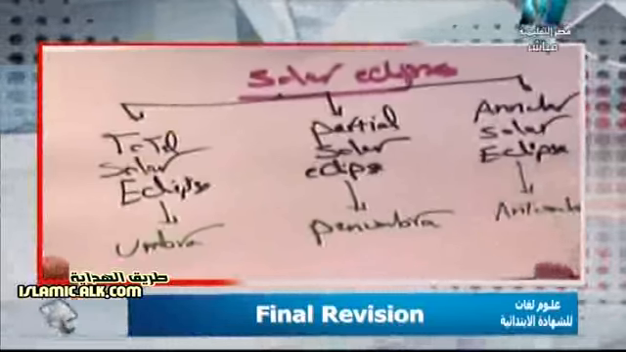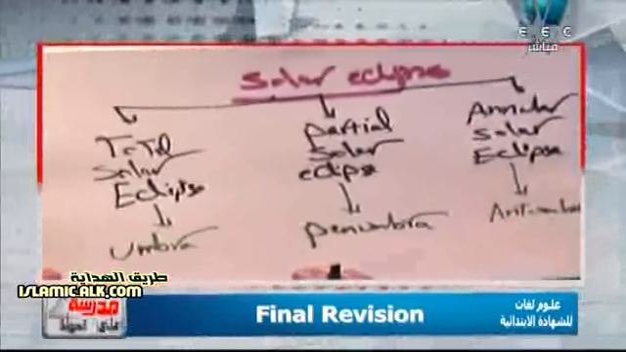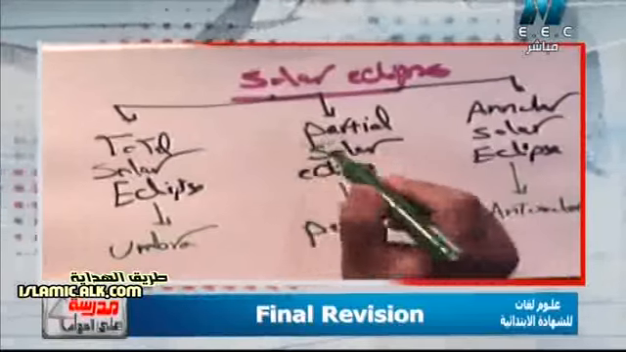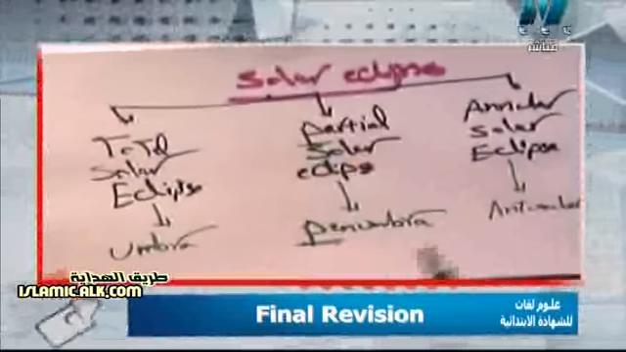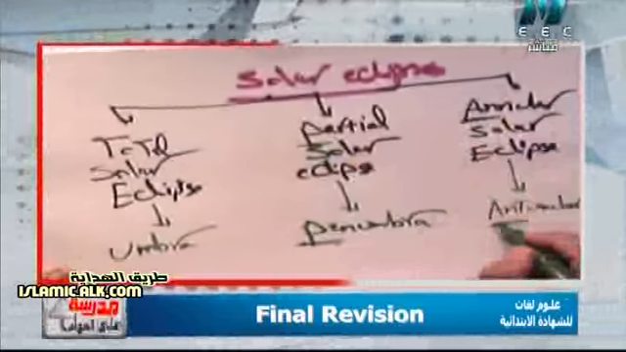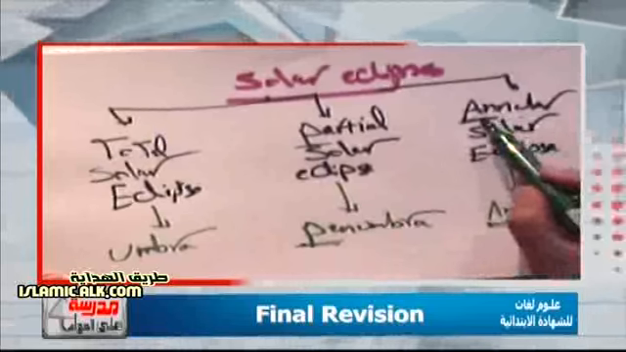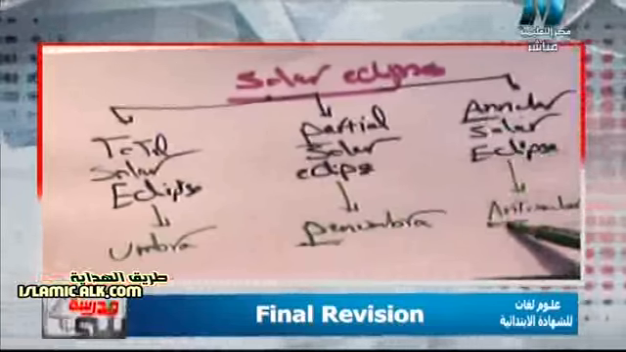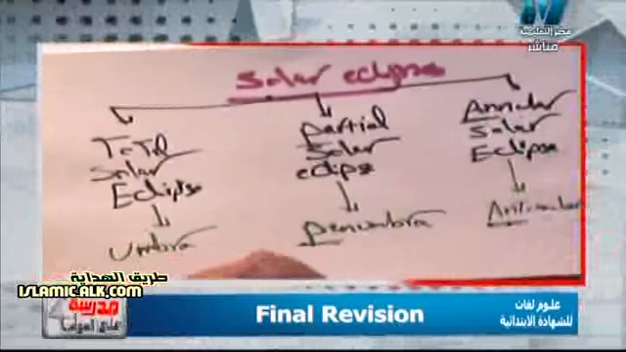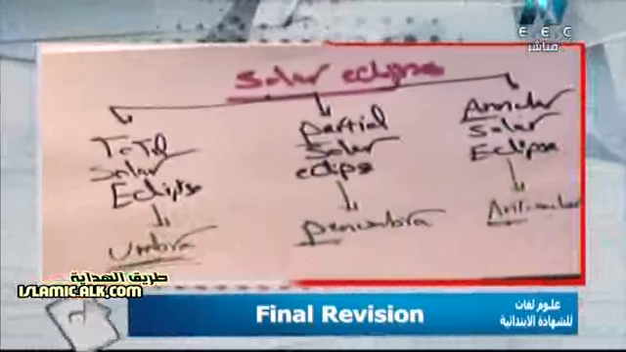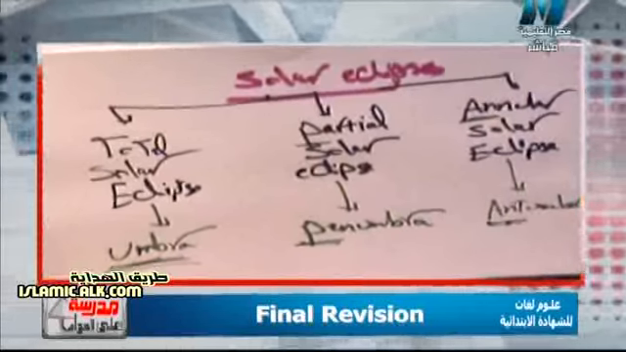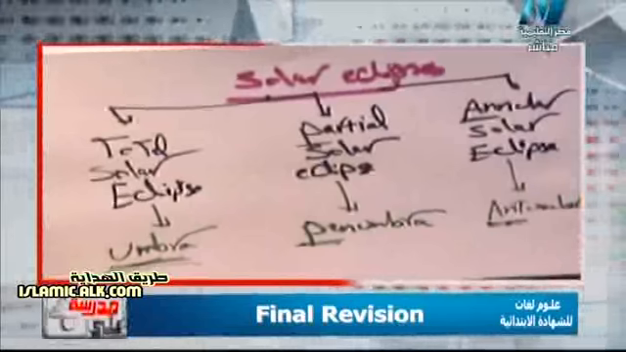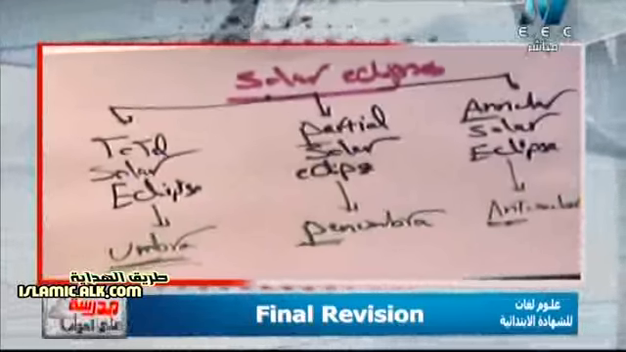So to not forget this, we must concentrate. Look here, partial begins with the letter P and penumbra begins with the letter P. To not forget, pay attention to the letters. Partial occurs in penumbra, and annular occurs in antumbra. Annular begins with the letter A and antumbra begins with the letter A also. And total eclipse occurs in the area of umbra, and it doesn't have similar letters, so we must concentrate. Total occurs in the umbra, partial occurs in the penumbra, and annular occurs in the area of antumbra.